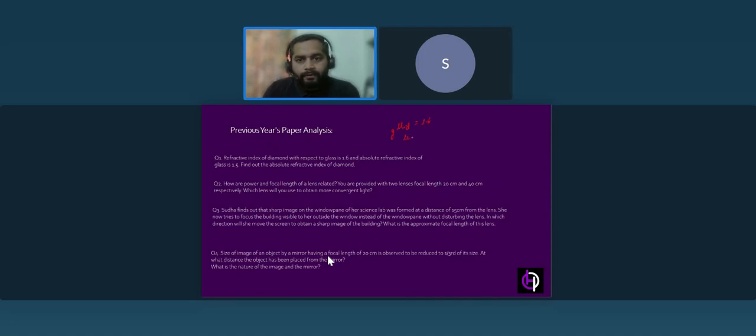Now the refractive index of glass is given, that is 1.5 to us, isn't it? Now we have to find the absolute refractive index of diamond.